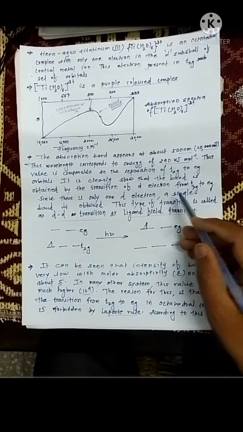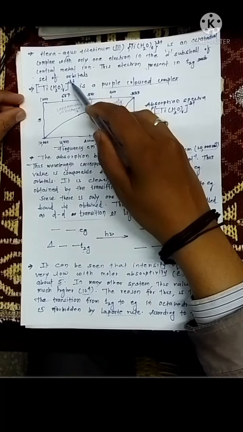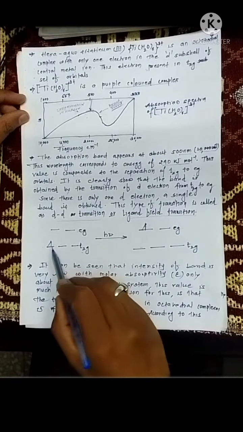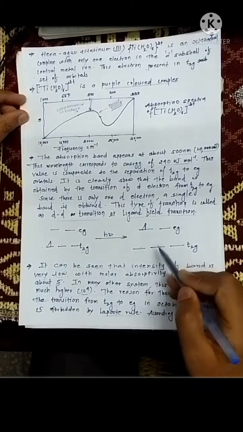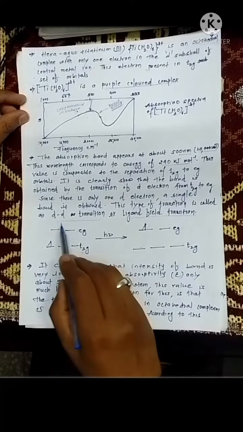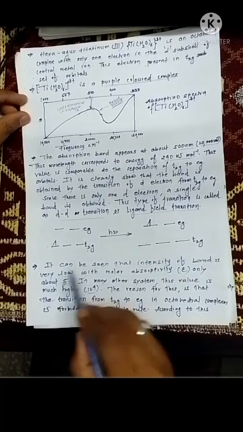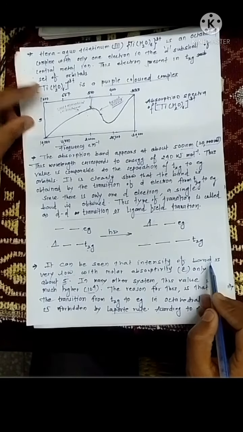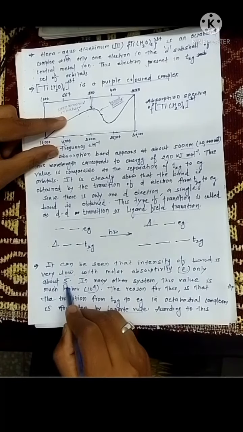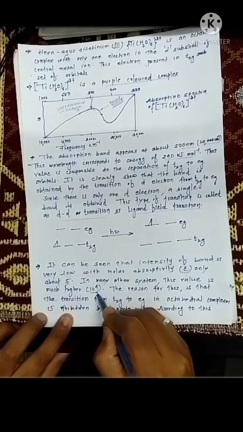First of all, we see what happens when the hexaaquatitanium(III) complex is exposed to light. It absorbs the radiation and this electron goes into the Eg set. This type of transition is known as a ligand field transition, or also a d-d transition. But it can be seen that the intensity of this band is very low, and the molar absorptivity value, epsilon, is near about 5. In some other systems, this value is much higher, that is 10 raised to the power 4.